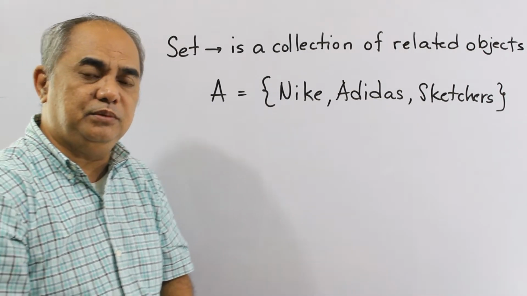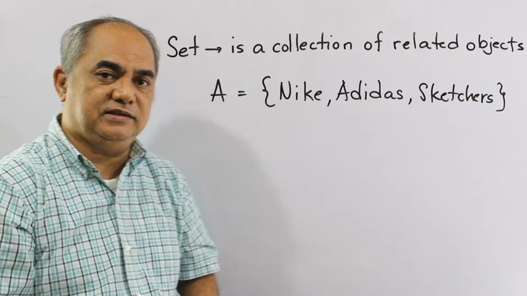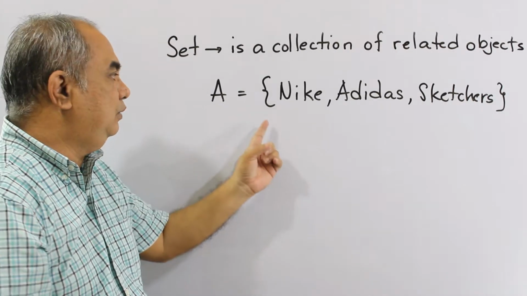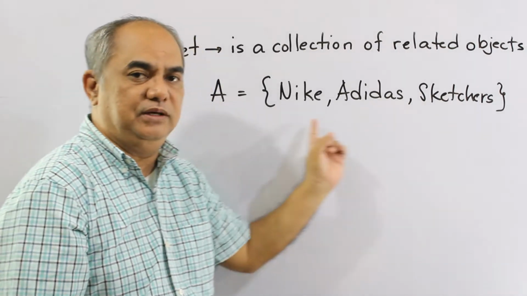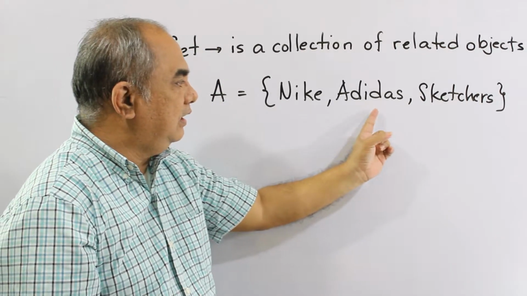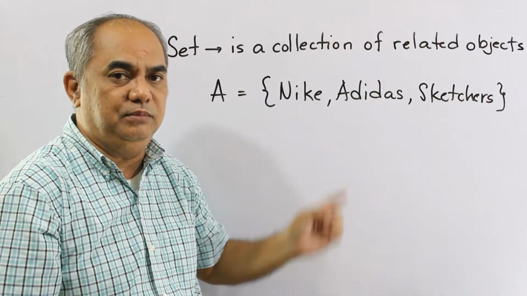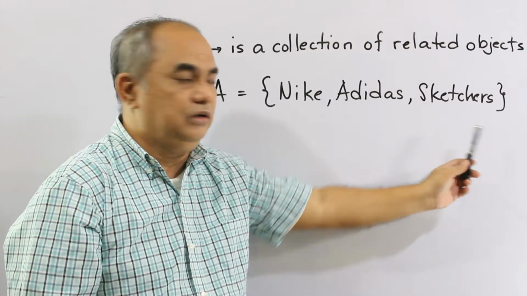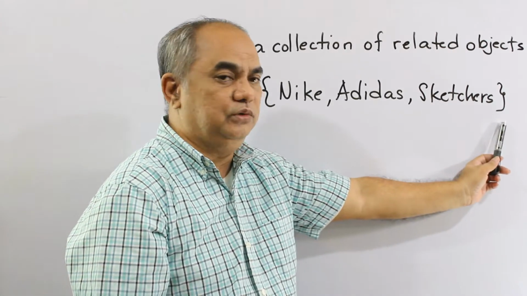Okay, just remember, whenever we write the name of the set, it is always a capital letter, and we enclose all these elements. We call Nike, Adidas, and Skechers elements of the set. We use the symbol bracket, open bracket and the close bracket.